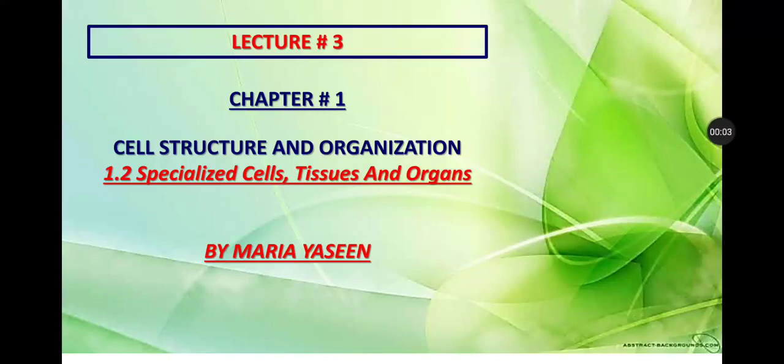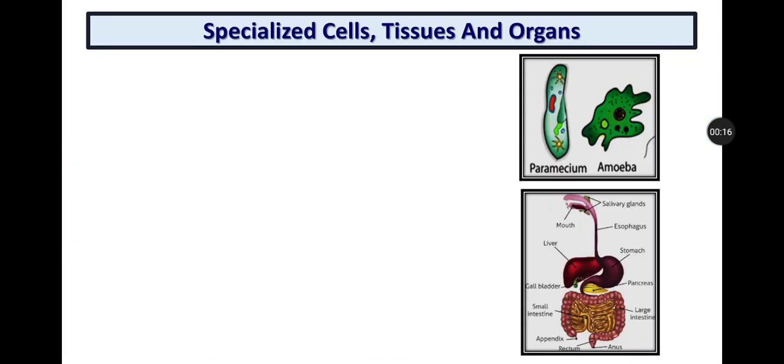Today I am back with the new topic of chapter number 1, Cell Structure and Organization. And today my topic is 1.2, Specialized Cells, Tissues and Organs. So, specialized cells, tissues, and organs.